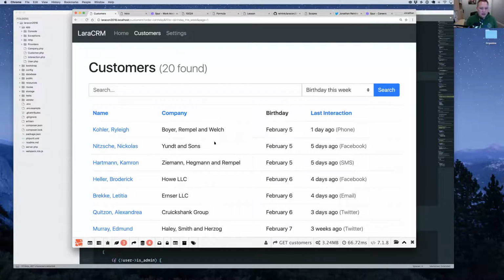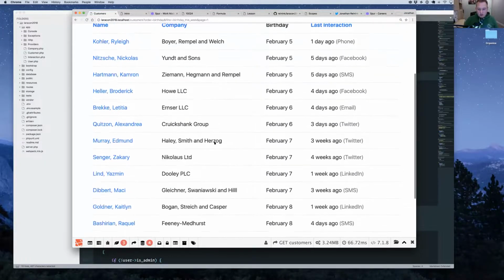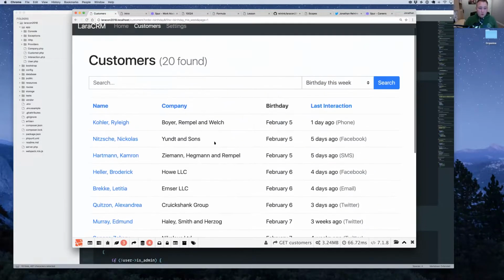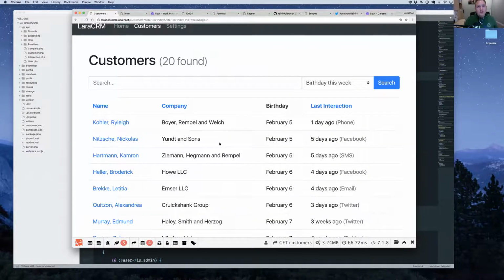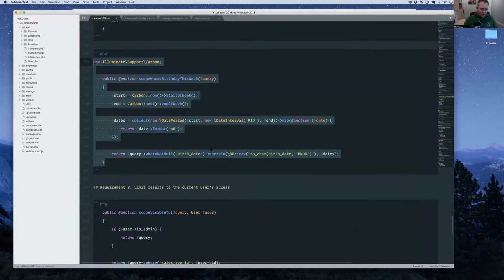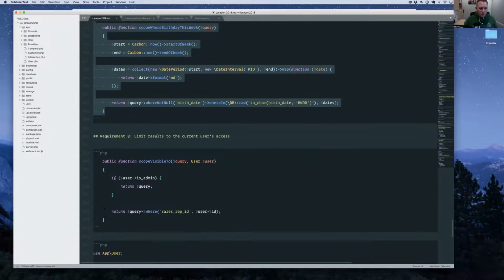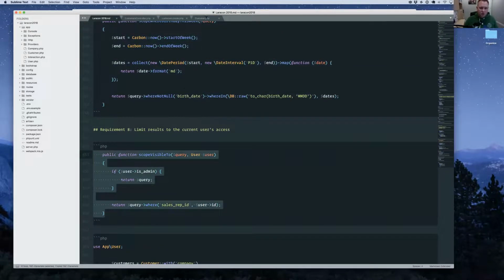But the problem is you can't use those policies on a page like this where you're doing a database query. Really what we need to do here is re-implement that policy in our database query. This is really powerful and really useful to do, and I do this quite often. You don't need to do this for all your policies. It's generally only for the policies that you need to run when you're doing a search for a bunch of data. All right, so let me show you how you can go about implementing this. I'm going to show you the scope first.